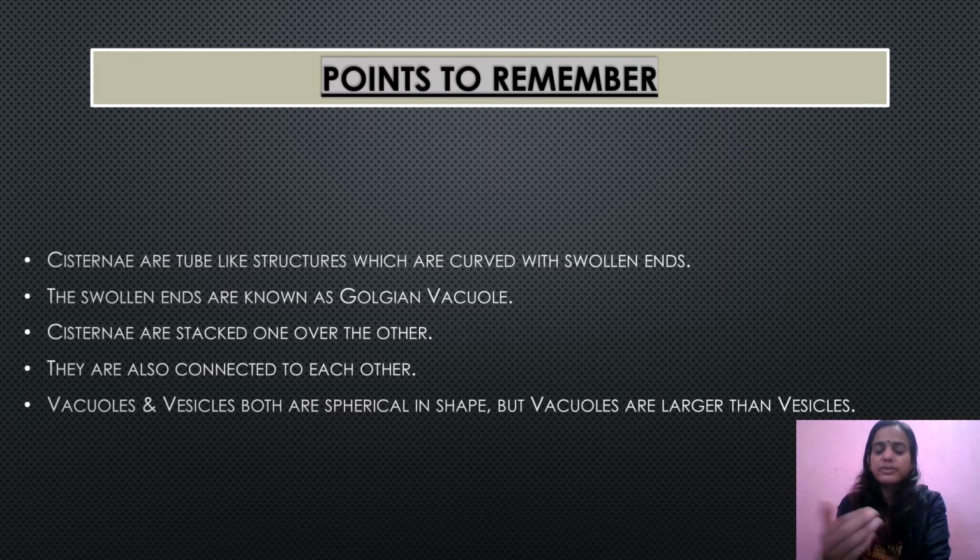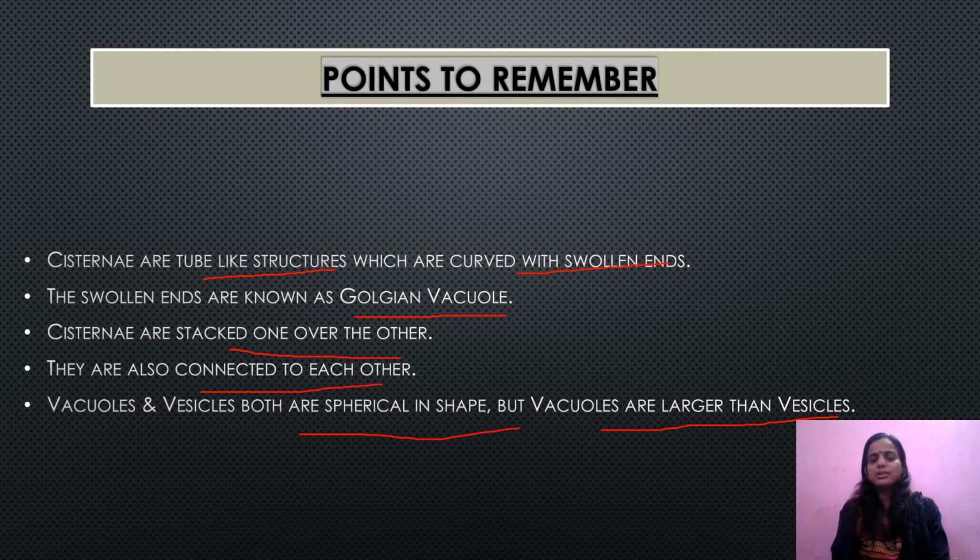Let us just revise the points that we have already seen in the previous figure. Cisternae are tube-like structures which are curved and with swollen ends. The swollen ends are known as what? I have already told you, Golgian and vacuole. Cisternae are stacked one over the other and they are also connected to each other. Vacuoles and vesicles are both spherical in shape, but vacuoles are larger than the vesicles. So this is what we have seen in the previous slide.